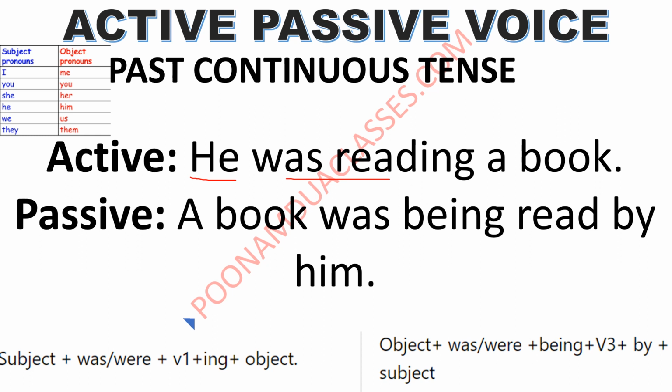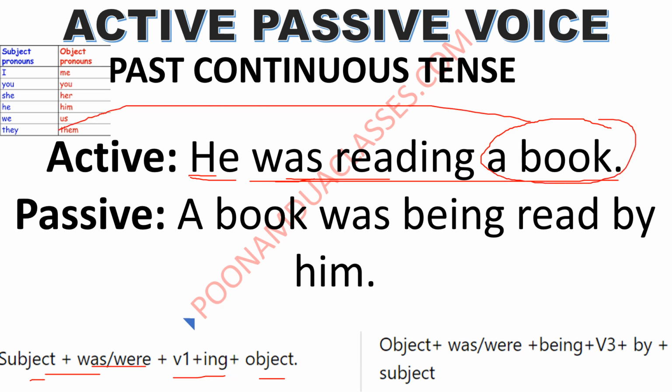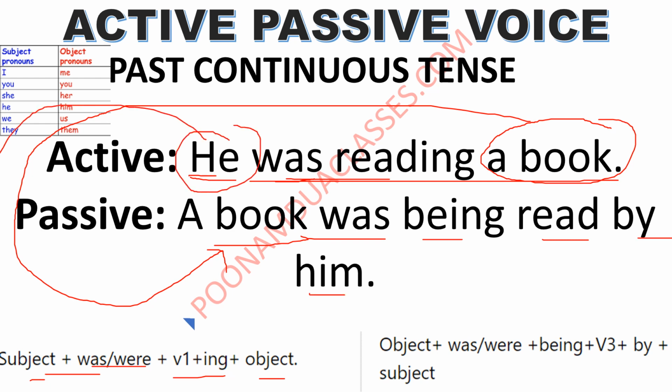He was reading a book. The structure of active past continuous is subject, that is he, plus was or were, that is was here. That will suit with he. Then ing verb and then object. He was reading a book. Book पहले आ जाएगा हमारा. Object will become subject. That is the basic rule from active to passive. Then we will see what will suit with book, was or were. Of course, was. A book was being, B-E-I-N-G, being, read का read हो जाएगा, read by him. He will get converted into him.